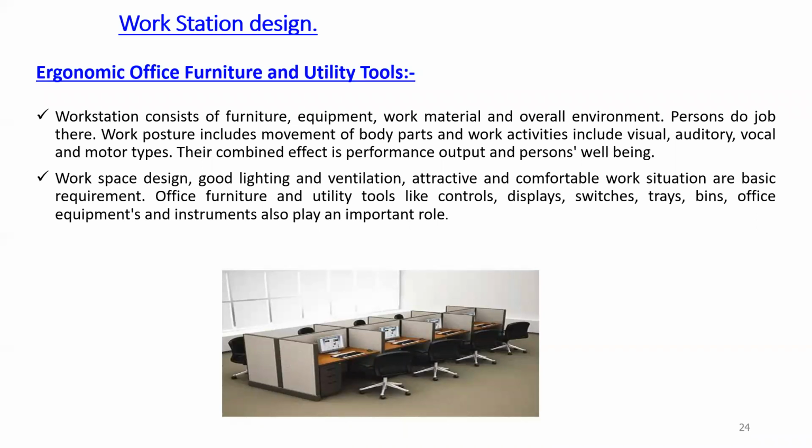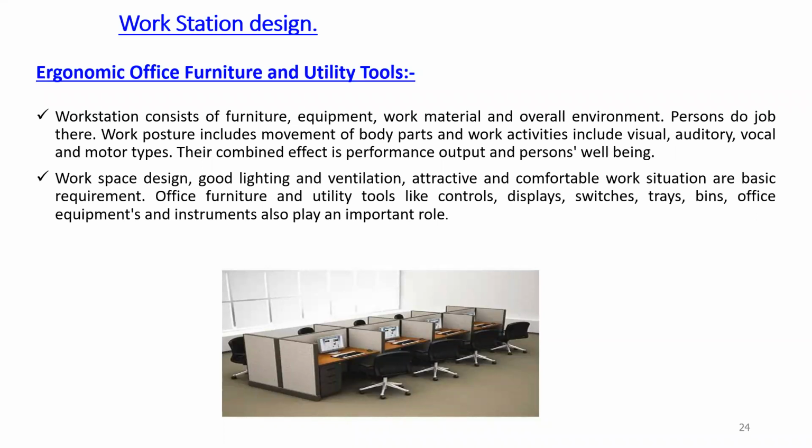In workspace design, good lighting, ventilation, and attractive and comfortable work situations are the basic requirements. The office furniture and utility tools like controls, displays, switches, trays, bins, office equipment, and instruments also play an important role. If you are dealing with documents, pages, etc., then we need some trays and drawers to put those documents.